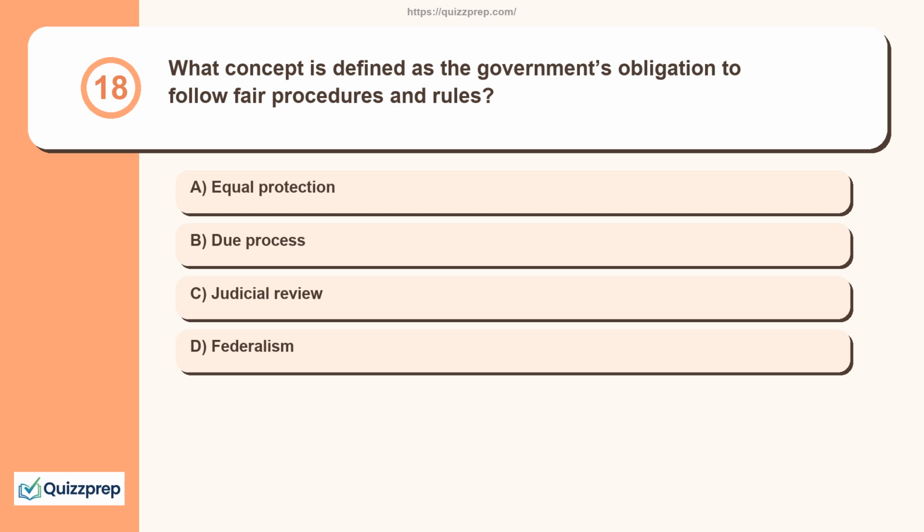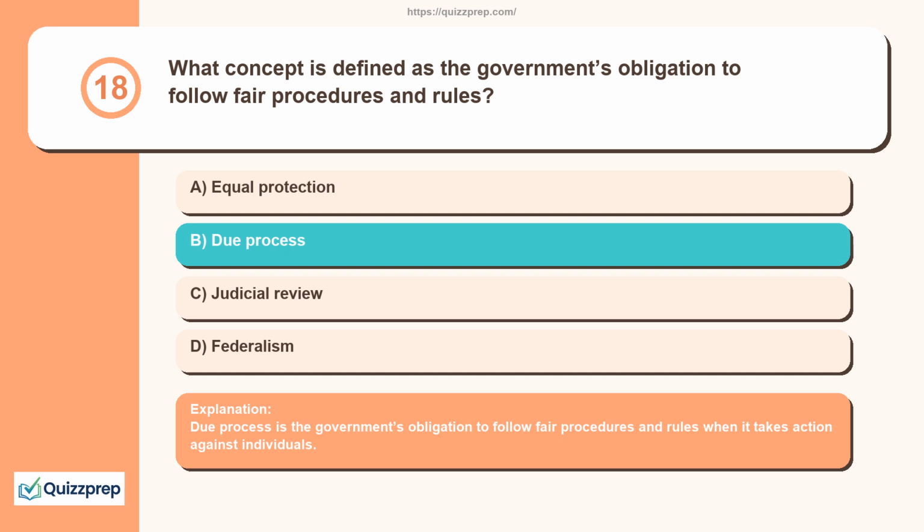Question 18. What concept is defined as the government's obligation to follow fair procedures and rules? Equal protection, due process, judicial review, federalism. Due process is the government's obligation to follow fair procedures and rules when it takes action against individuals.